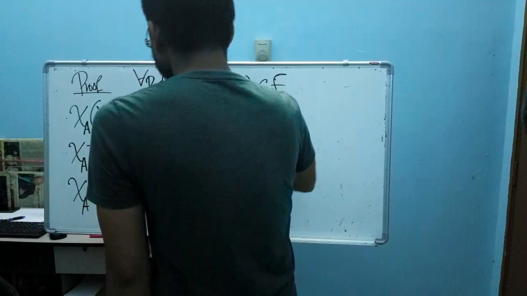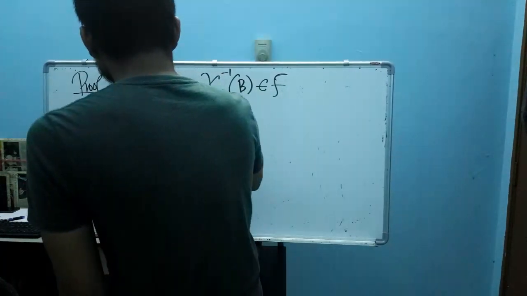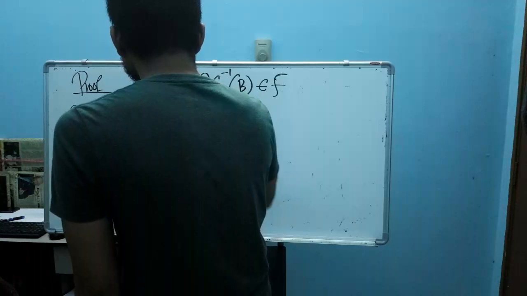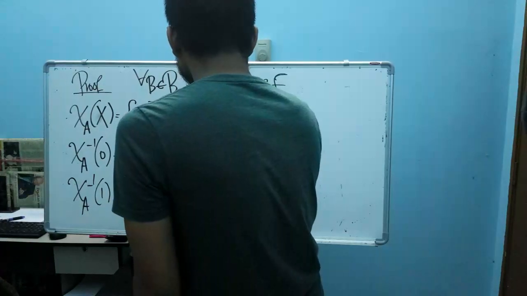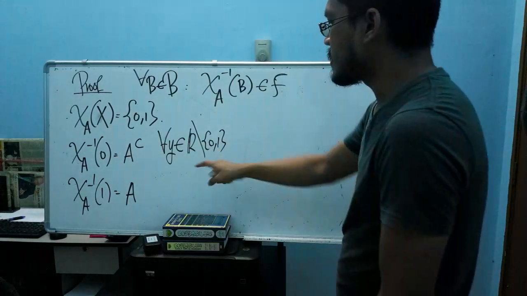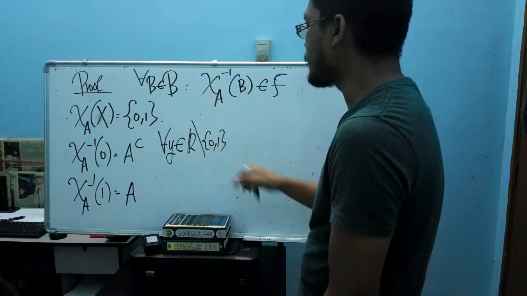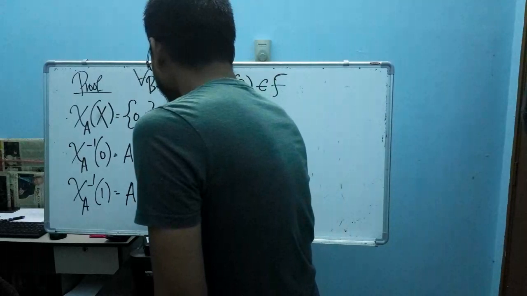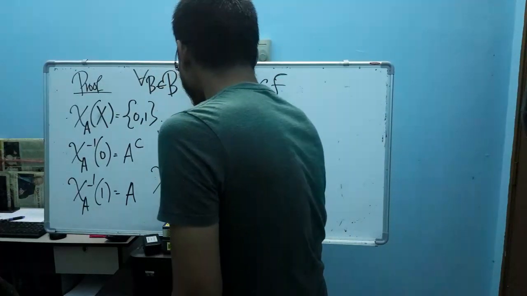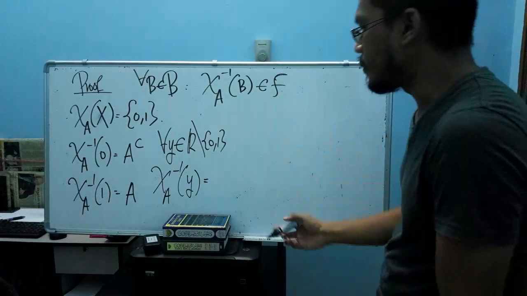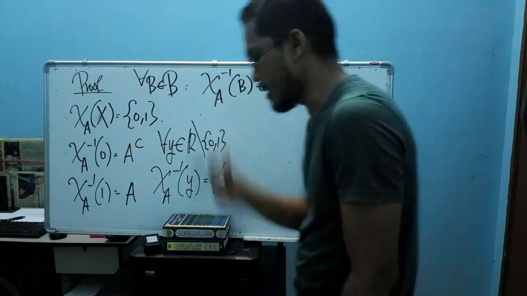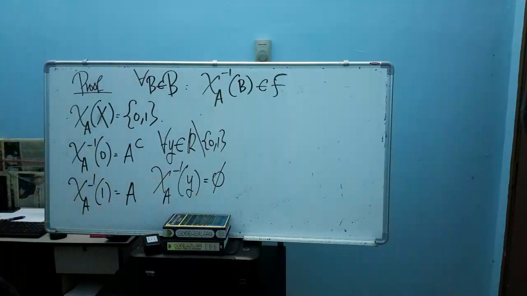Of course, if we consider any number y from this one, meaning that we consider a value that is different than 0 and different than 1, what can I say about this one? The inverse of y here, since our function doesn't take any values other than 0 and 1, is the empty set. Of course, our y here is not equal to 0 and 1.